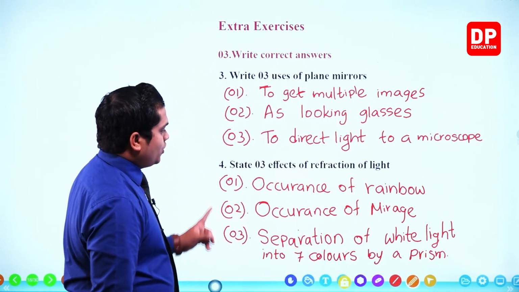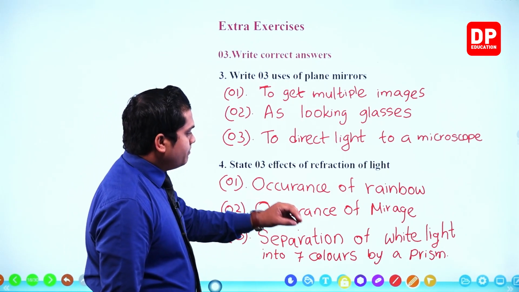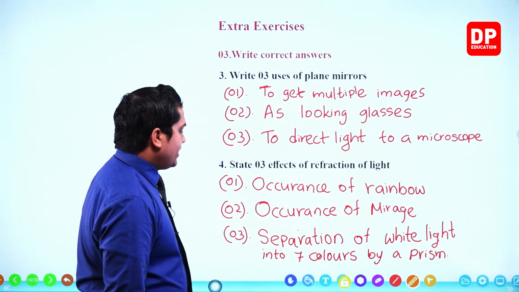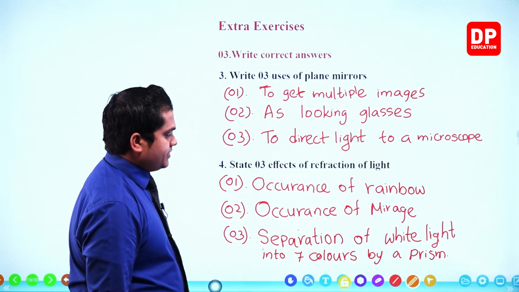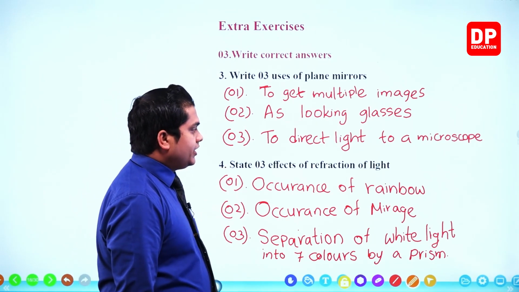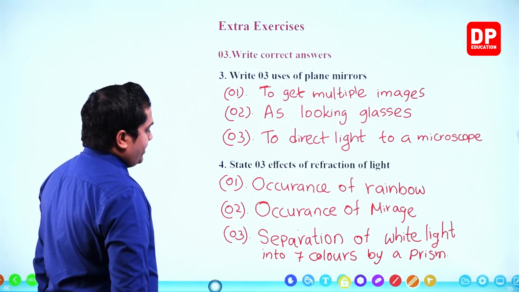Okay, so occurrence of rainbow, occurrence of mirage, separation of white light into 7 colors by a prism. So these are 3 effects that we can observe due to the refraction of light. Okay, right, my dear children.